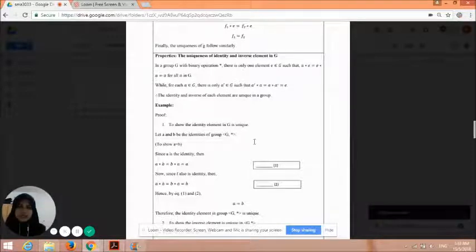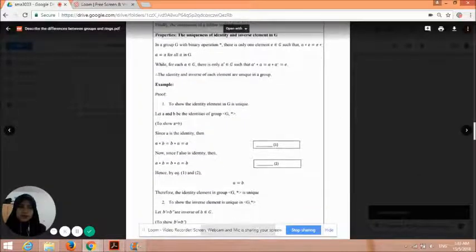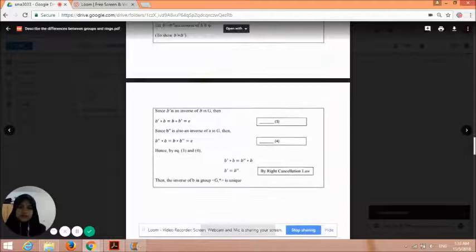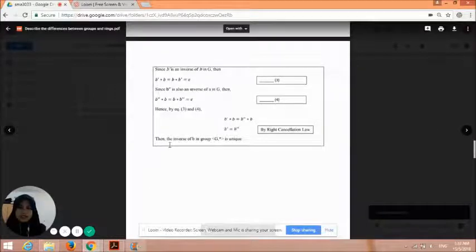This is the example for the properties of the uniqueness of identity and inverse element in G. Lastly, the inverse of B in group G is unique.